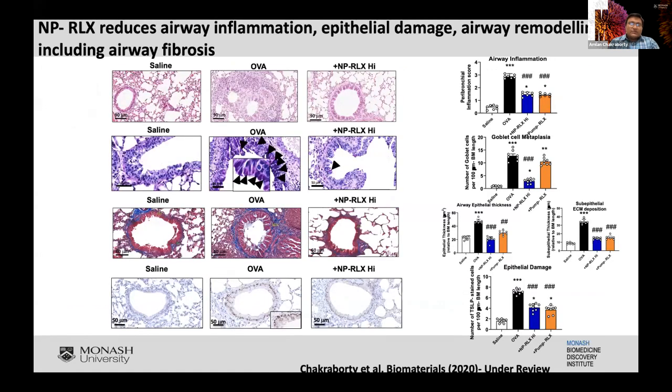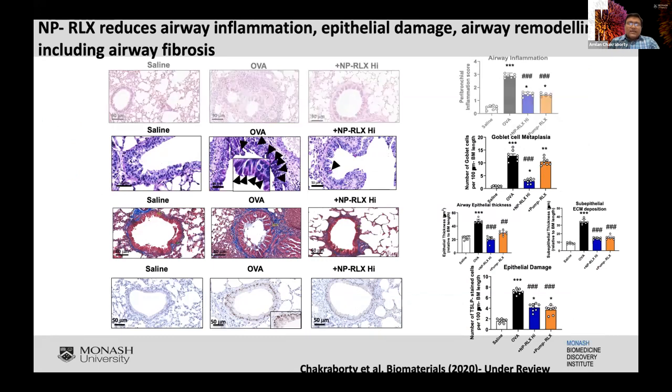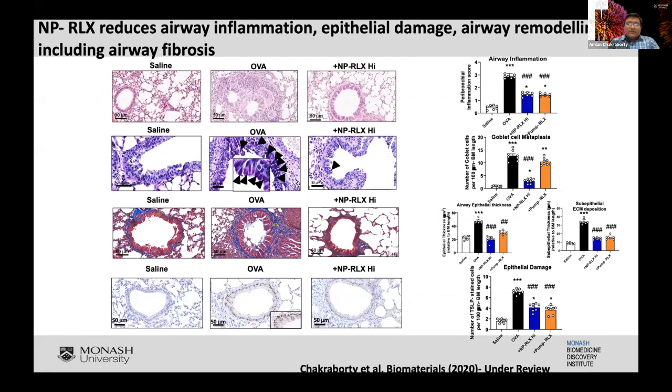What we found was that using these serelaxin nanoparticles definitely regressed the inflammation associated with asthma, as well as the goblet cell metaplasia. The number of goblet cells was significantly reduced in this disease. Also, when we looked at the airway epithelial thickness, there was a reduction in the epithelial thickness observed in the OVA model. There was also a reduction in collagen deposition underneath the airways.